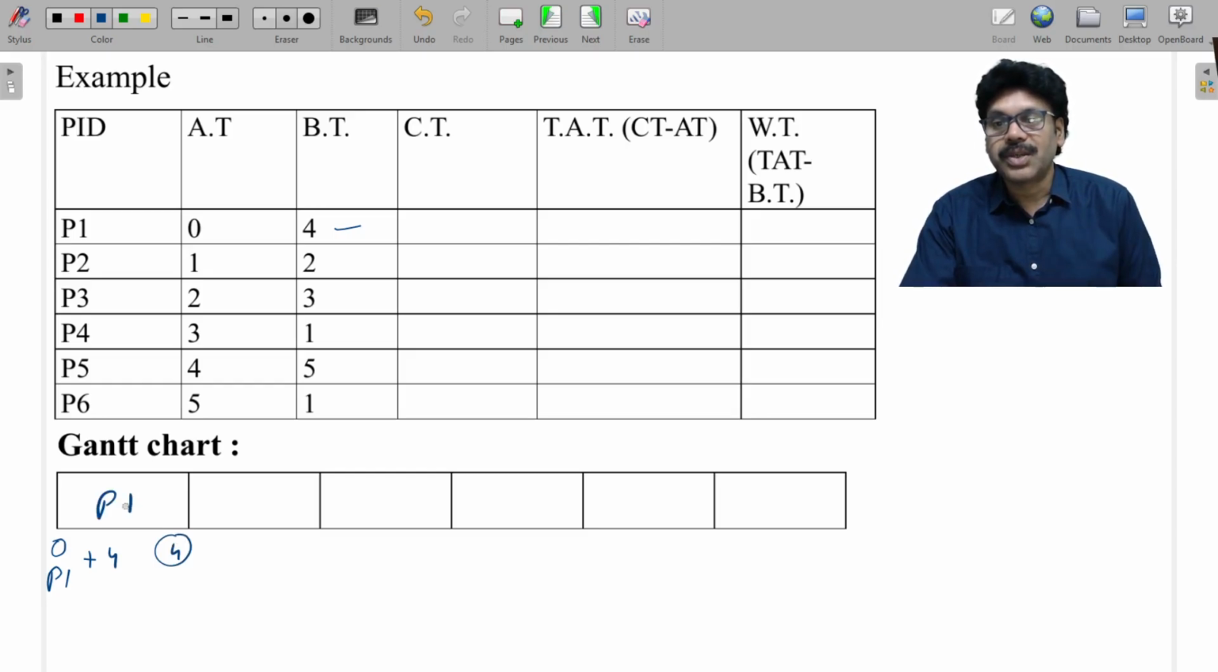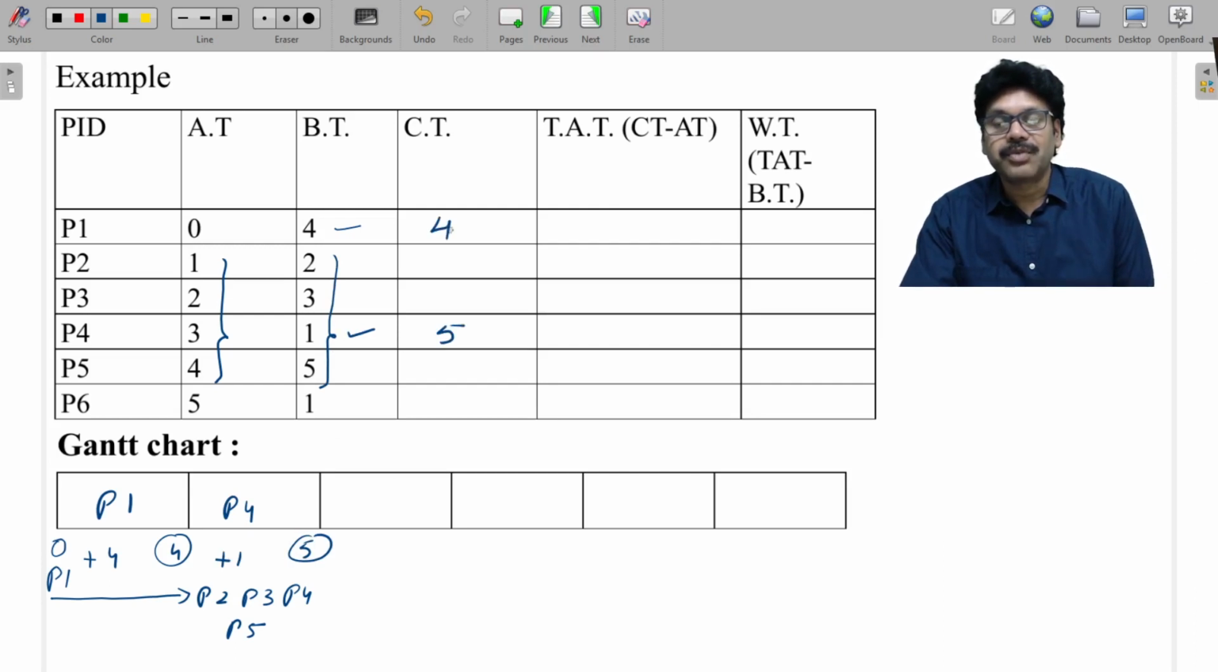Then during the execution of 4 units of time, up to 4 you need to drop all the rest of the processes. So P2, P3, P4, and P5 are there. Among these, which has the shortest burst time? This one. So P4 is executed for 1 unit of time. Then by 5 it is also completed. P1 was completed at 4.